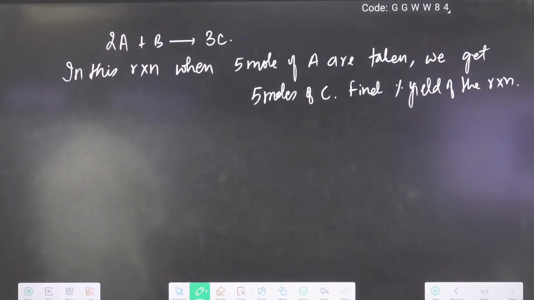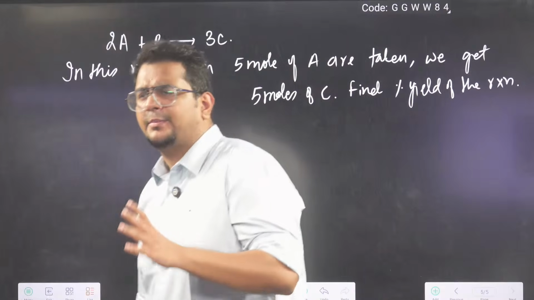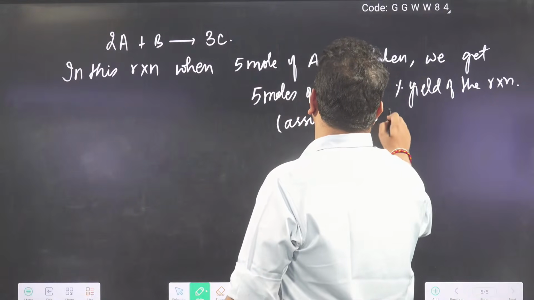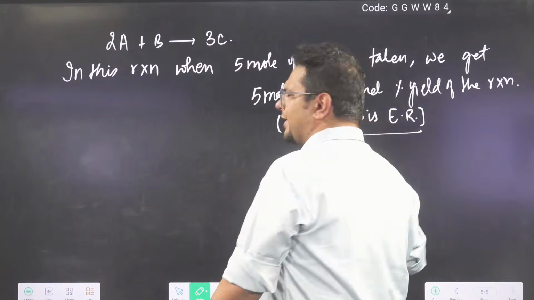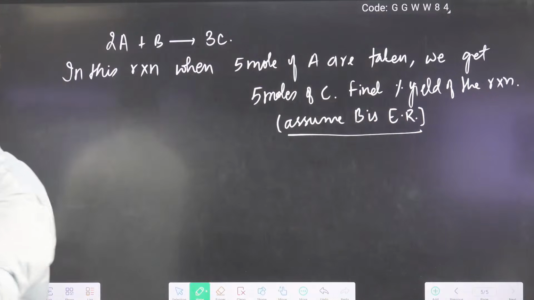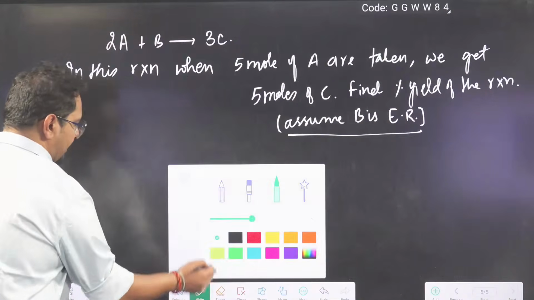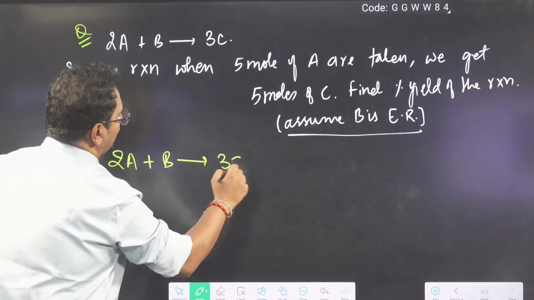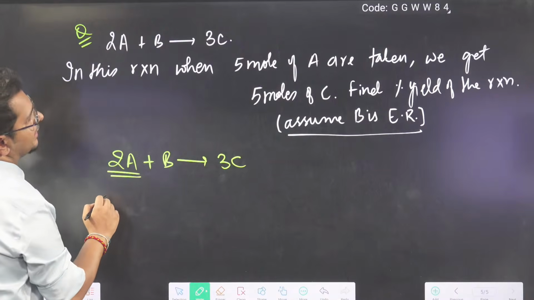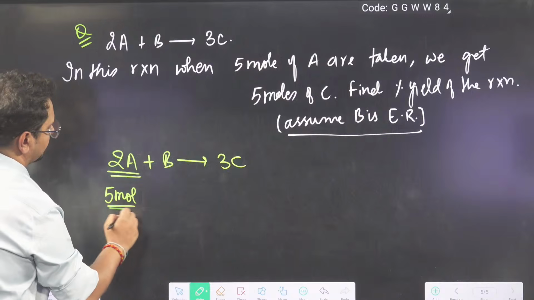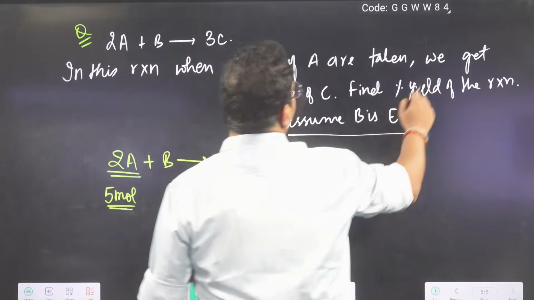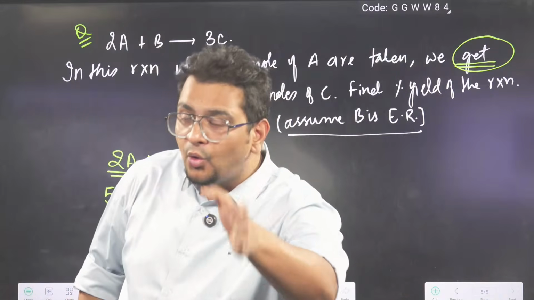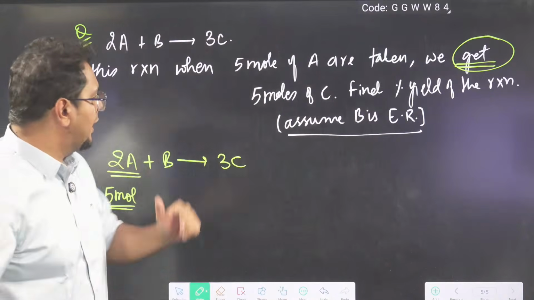So in this reaction, 5 moles of A are taken, we get 5 moles of C. You have to find percent yield of the reaction and assume that B is excess reagent. Even if it is not mentioned, we will assume that only. Now let's see the story. Without any stress, listen to the story and you will start doing it very easily. How much A given to you are 5 mole, and they are saying we get, the main word here is get. The word people ignore is the main hero. We get 5 mole of C.